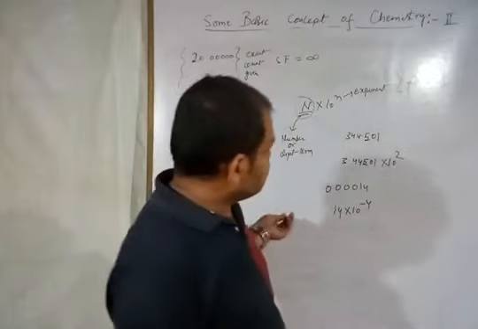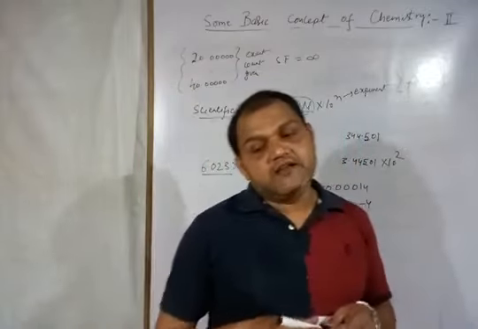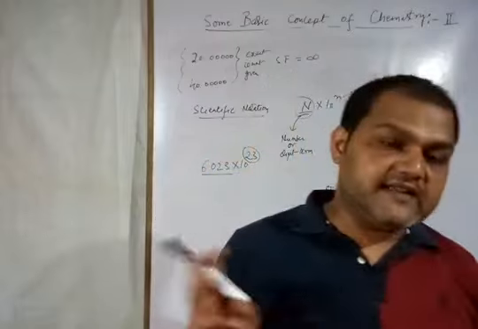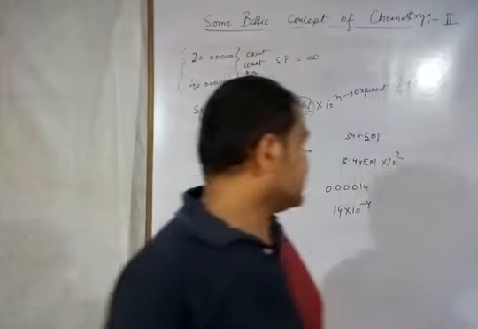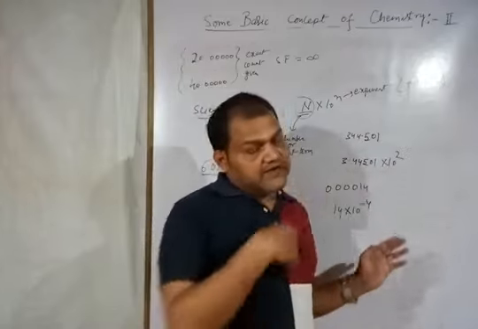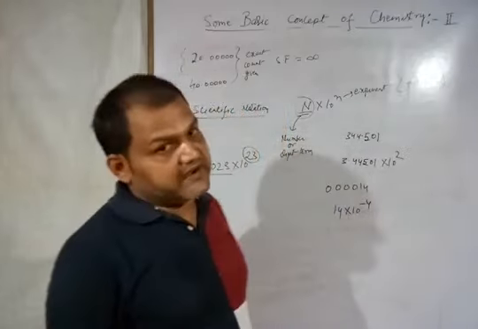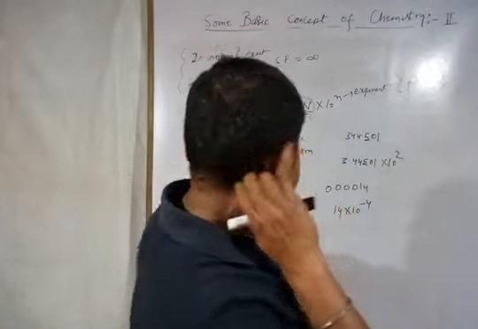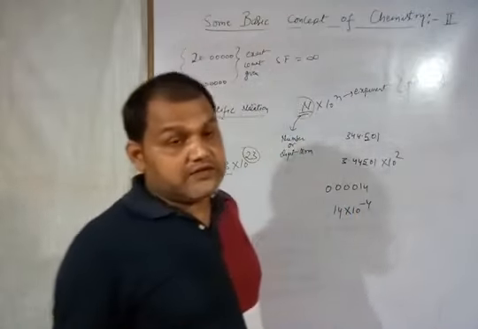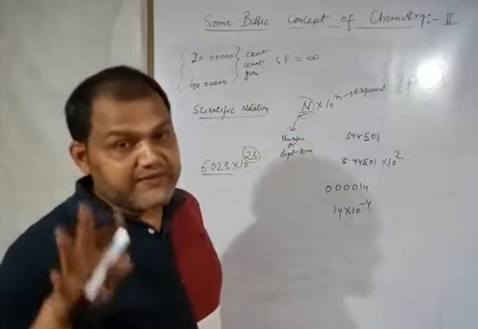So you have to memorize only this one thing. If you are shifting the decimal towards the right side, then the positive exponent will arise, and if you are shifting the decimal towards the left side, then the negative exponent will arise. Alright, so this is the scientific notation, and significant figure is clear. Now you know about the rules of the significant figure.